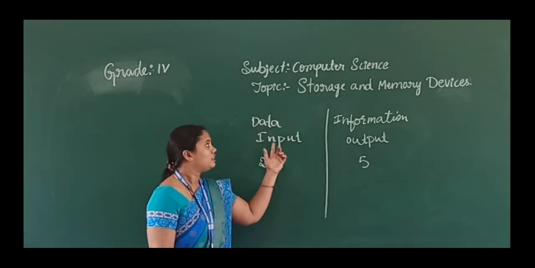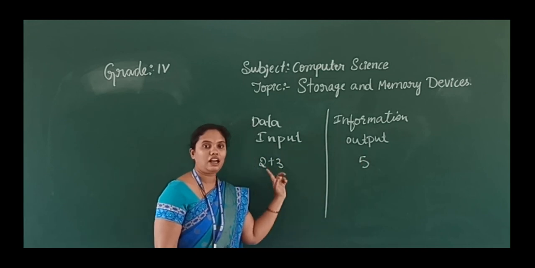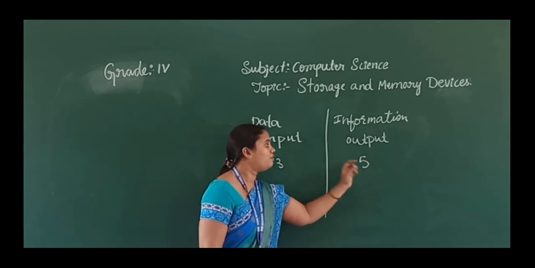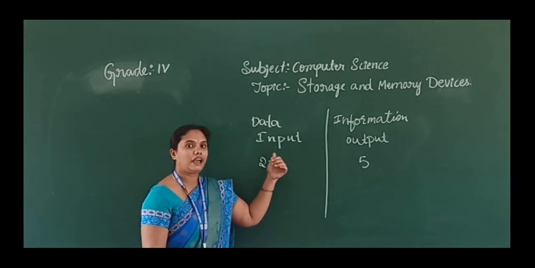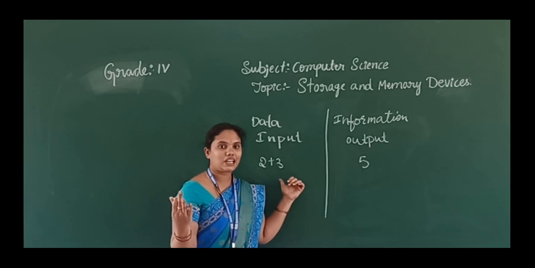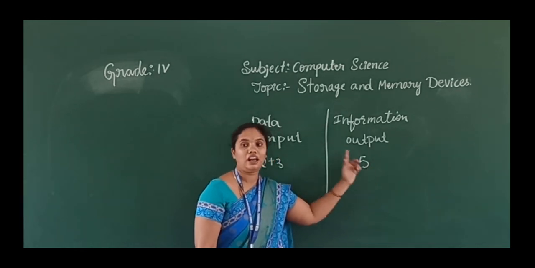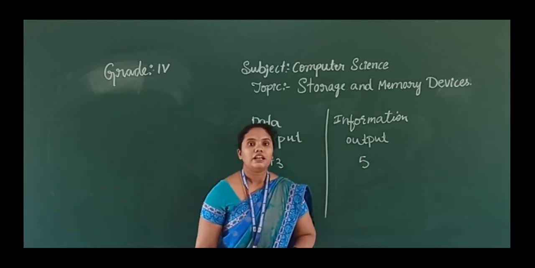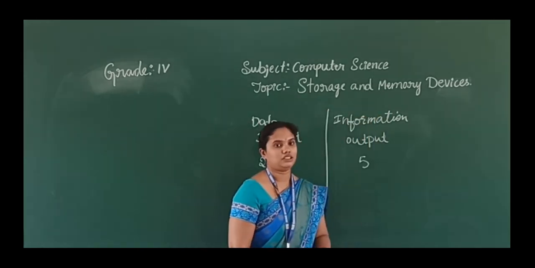So here it is clear that information always depends on the data, but data does not depend on the information. Data is independent, meaning you can give anything according to your requirement, but information always depends on the data. Whatever you give, that will only come. Next we will move to the storage and memory devices.